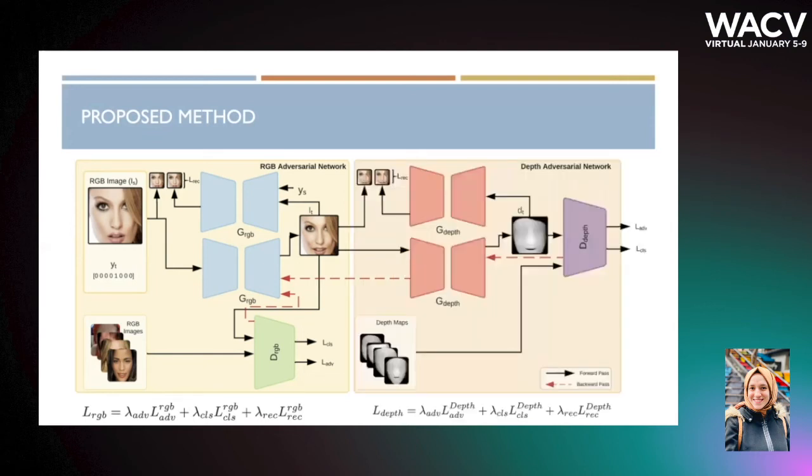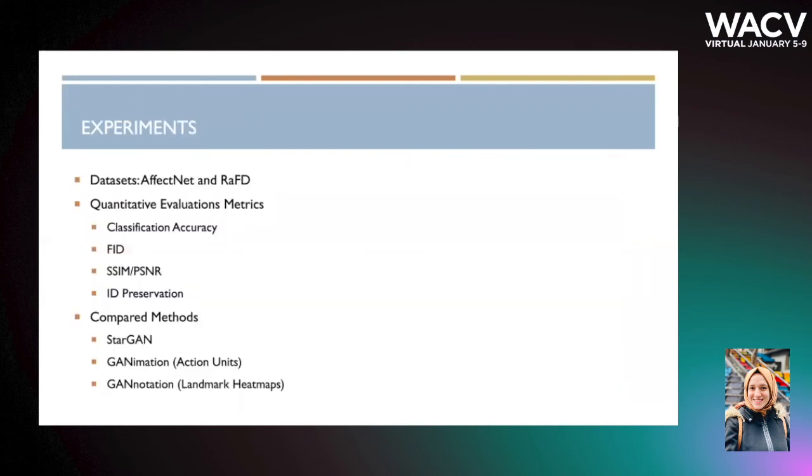To address the limitations of this network, we propose to append the aforementioned pre-trained depth network which operates on the depth domain and guides the RGB network. Depth maps are able to capture the geometric information of various expressions. As seen in the figure, the depth network also consists of a generator and a discriminator. G_Depth takes as input the image generated by G_RGB and generates the estimated depth map, which is then passed to the discriminator. The losses used for the depth network can be summed as seen on the bottom. The datasets used for pre-training of the depth network and joint training of both networks are AffectNet and RaFD.